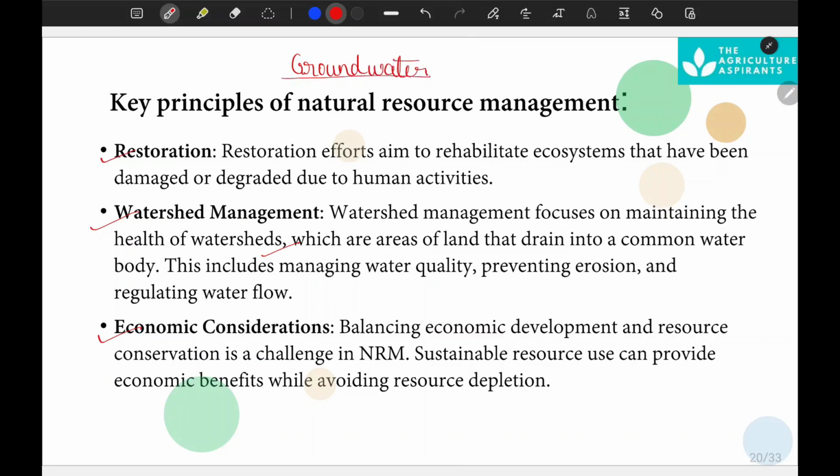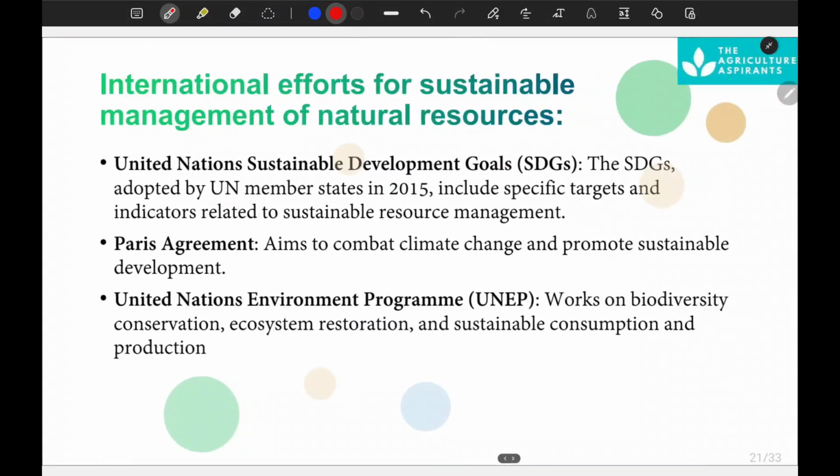Okay. So focus on this. These are the principles. Economic considerations. You can read this, because balancing economic development and resource conservation is a challenge of natural resource management. So a sustainable approach is very essential for natural resource management. Sustainability is the ultimate goal. Okay. So these are the principles of natural resource management.